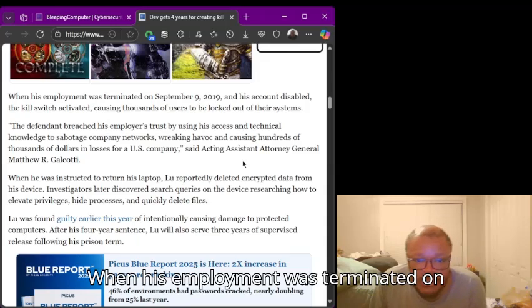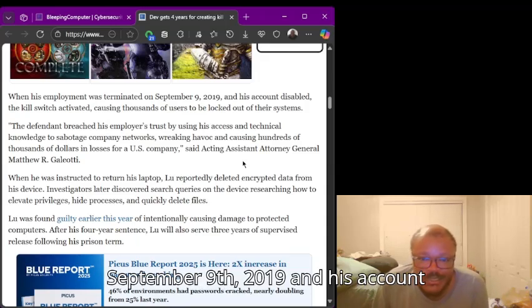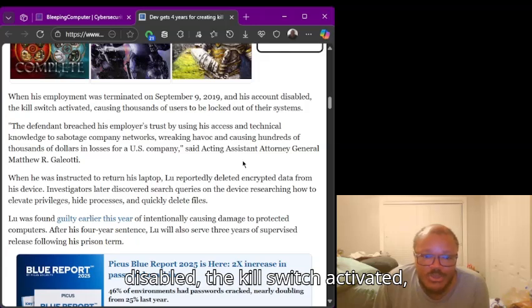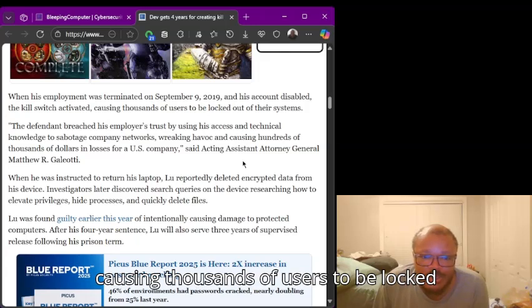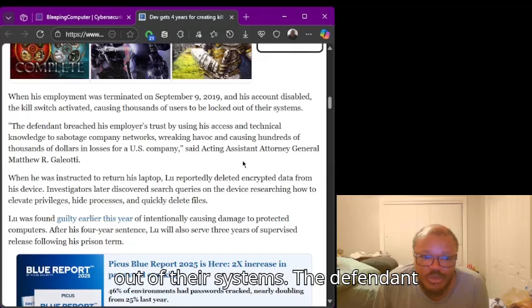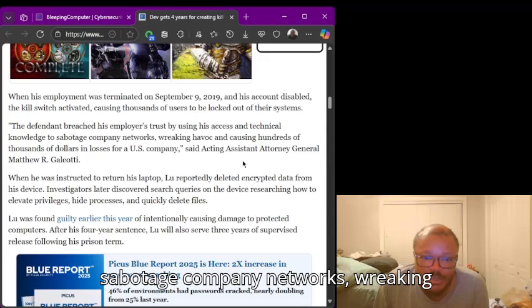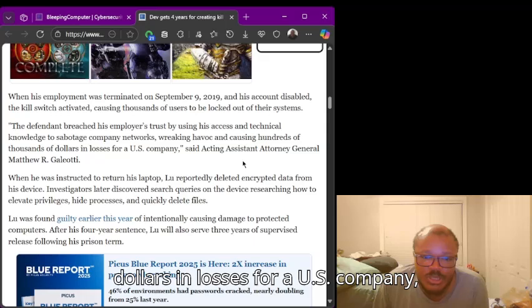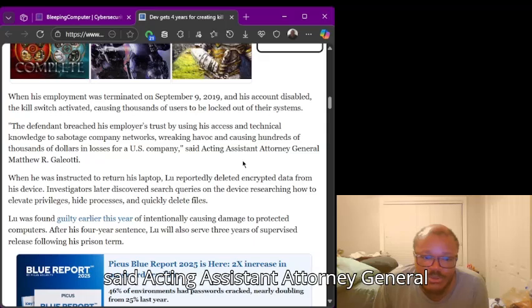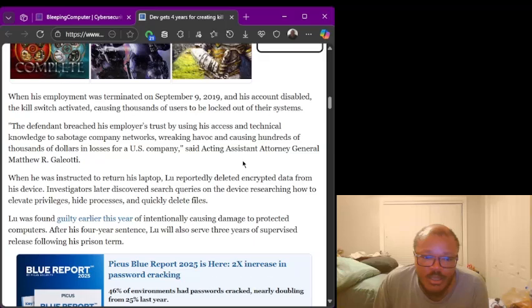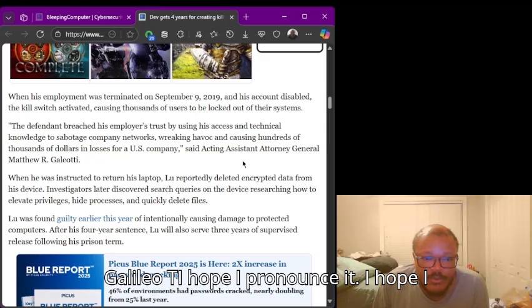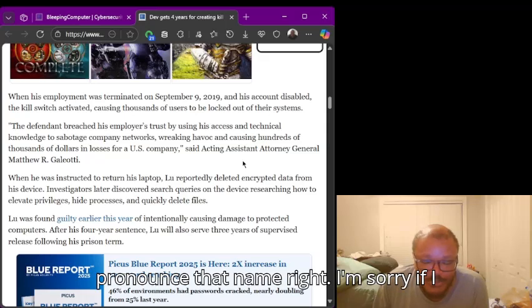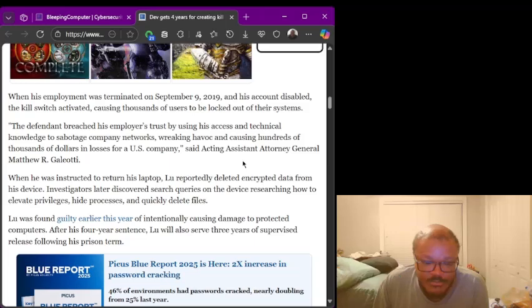When his employment was terminated on September 9th, 2019, and his account disabled, the kill switch activated, causing thousands of users to be locked out of their systems. The defendant breached his employer's trust by using his access and technical knowledge to sabotage company networks, wreaking havoc and causing hundreds of thousands of dollars in losses for U.S. companies, said Acting Assistant Attorney General Matthew R. Galeotti. I hope I pronounced that name right. I'm sorry if I massacred that name.